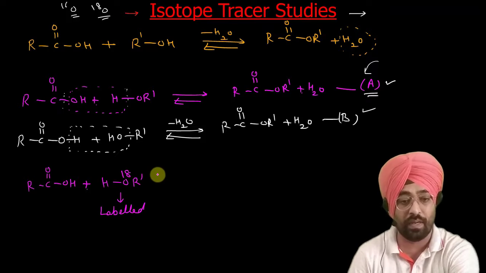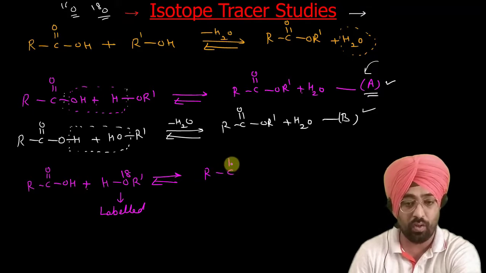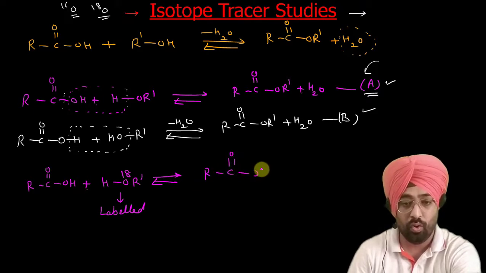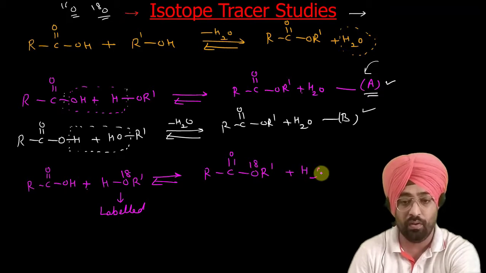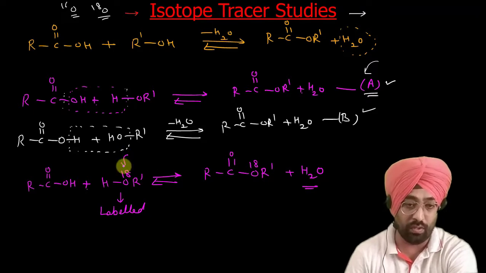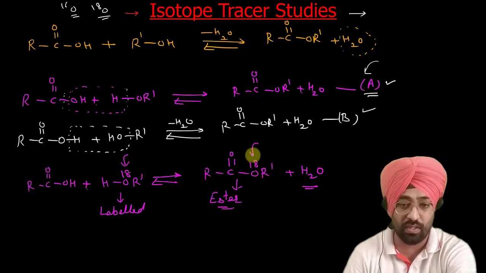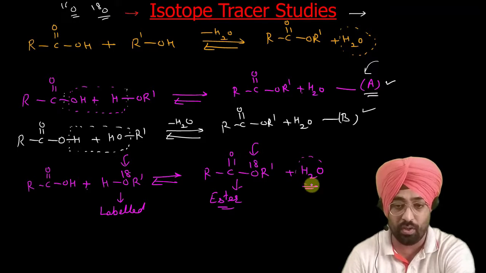So these are isotope tracer studies. Now when the product forms, what do they get? RCOOR' with O18 plus water. They analyzed where that labeled oxygen went. They found that the ester contains the labeled oxygen and the water has no labeled oxygen.